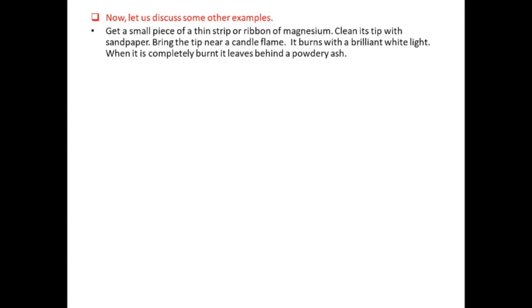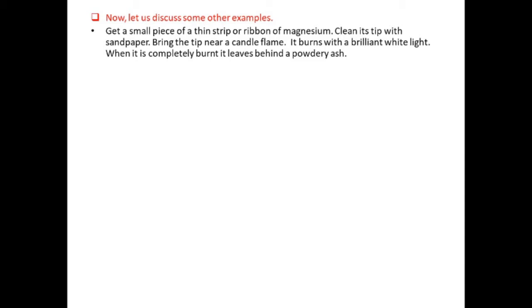Now let us discuss some other examples. Get a small piece of thin strip or ribbon of magnesium. Clean its tip with sandpaper. Generally we use sandpaper because when magnesium comes in contact with air, it forms a thin layer around it, that is the magnesium oxide layer. Unless that thin layer is removed with the help of sandpaper, it will not catch fire. So that's why it has to be cleaned with sandpaper.